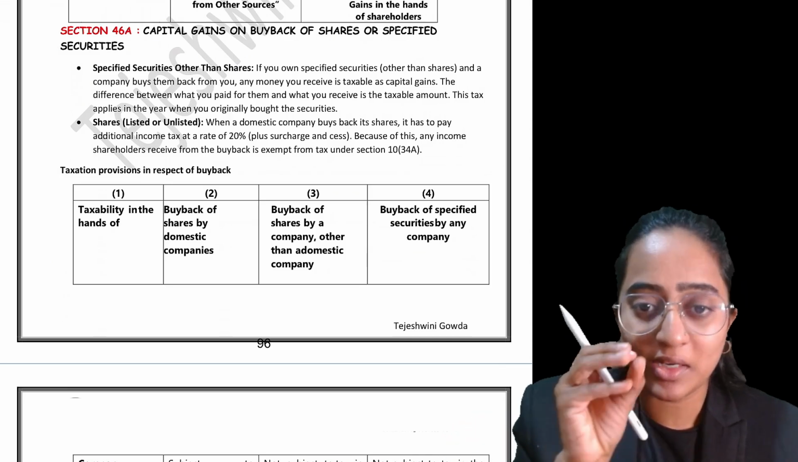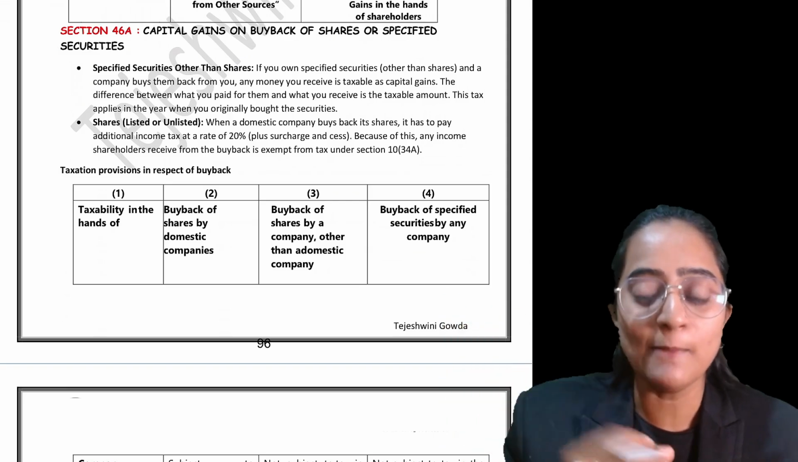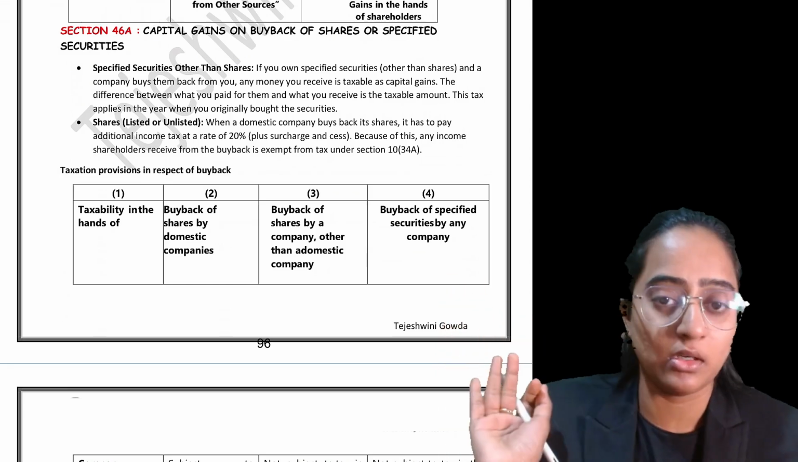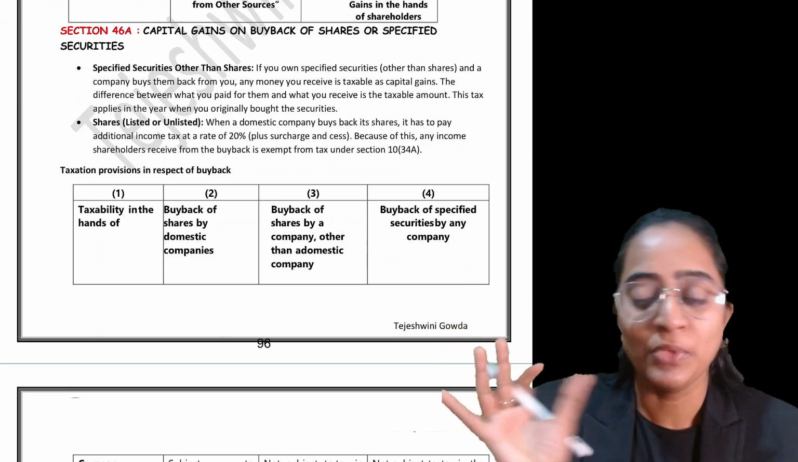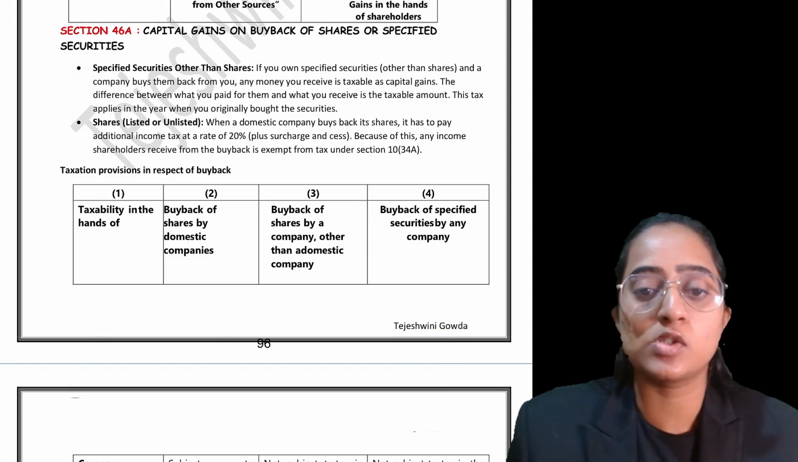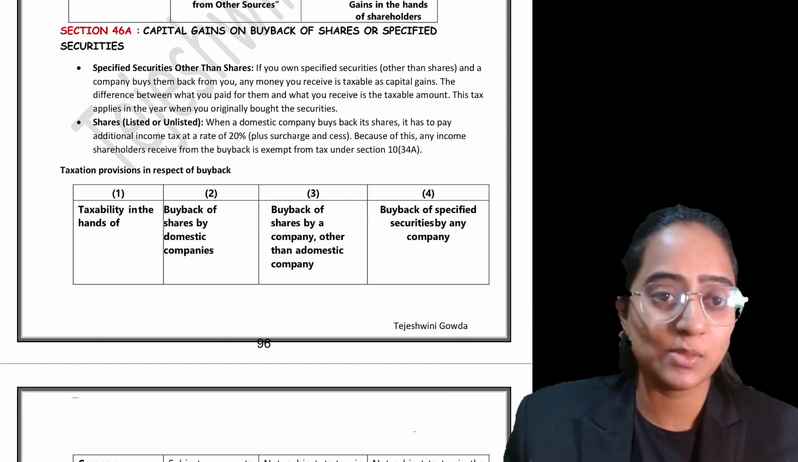Means I don't want those 20 lakh shares to be existing in the market. I want only 80 lakh shares to be existing in the market, not that remaining 20 lakh. So I will buy back those shares. Buyback means the company is buying back its own shares. That is what buyback of shares means.